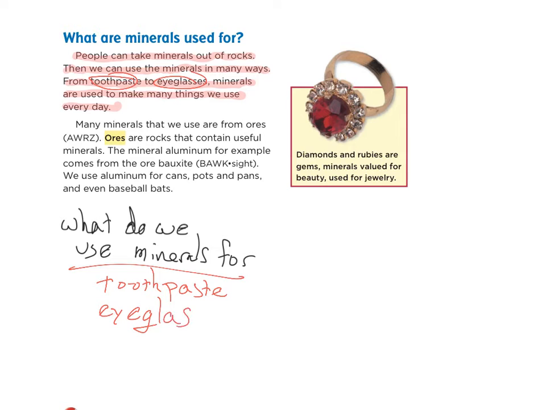All right, let's look at the next sentence, next paragraph. You read to yourself quietly for a moment, and then we'll come back. I'm going to point to it as you read it. Okay. So in this case, we have two things. One, you hopefully found what other use for minerals. Probably you said cans, pots, and pans.